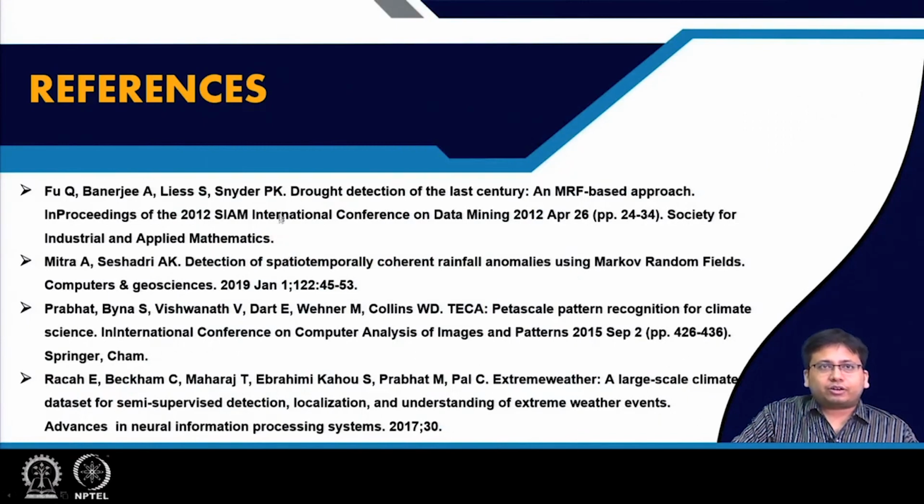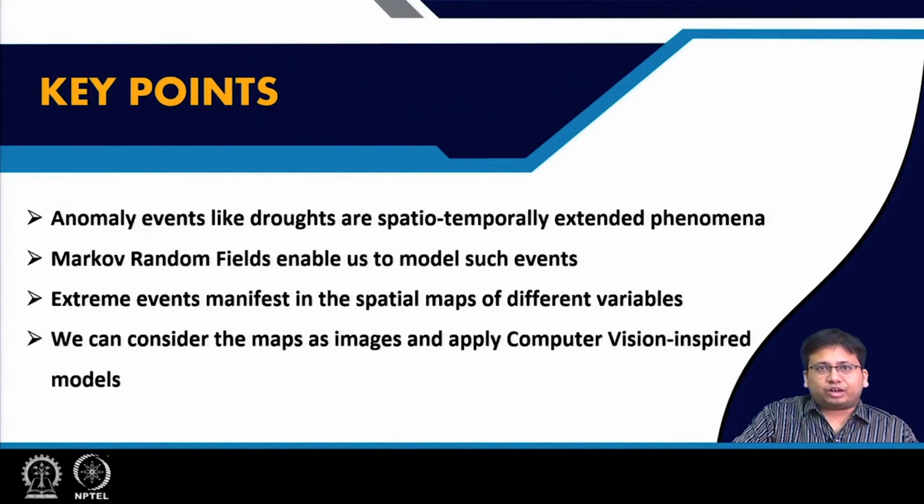So these are a set of papers which we discussed. The first two are related to anomaly event detection using Markov random fields, and the next are the ones where we used deep learning to identify extreme events. The key points to be taken away from this lecture are that anomaly events like droughts are spatiotemporally extended, and Markov random fields enable us to model such events. Extreme events manifest in the spatial maps of several variables, and we can consider these maps as images and apply computer vision inspired models on them.